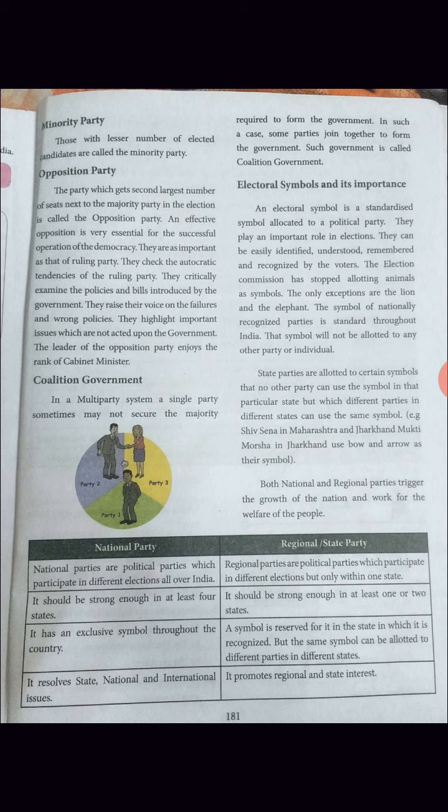Then the opposition party: the party which gets the second largest number of seats next to the majority party in the election is called the opposition party. In Tamil we say opposition party as Edirkatchi. The majority party gets the largest number of seats, then the second largest goes to the opposition party. That is, the majority party is Alum Katchi, and the opposition party is Edirkatchi.